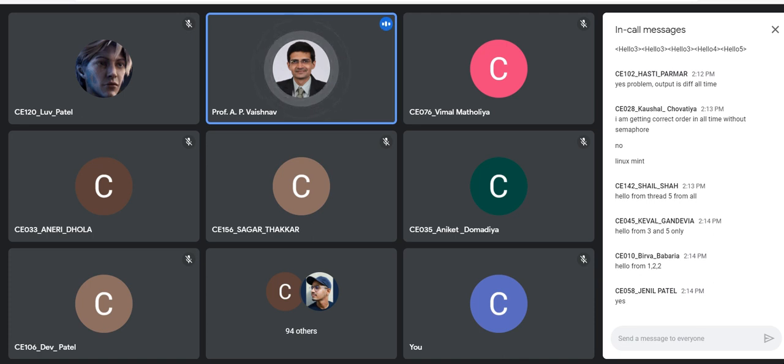Synchronization plus mutual exclusion. And that solution is given by semaphores. Now tell me, how many semaphores will be required? Or you can try and let me know, right? You have time. But always remember, when you are using semaphores, you need to call three functions: sem_init, sem_wait, and sem_post.